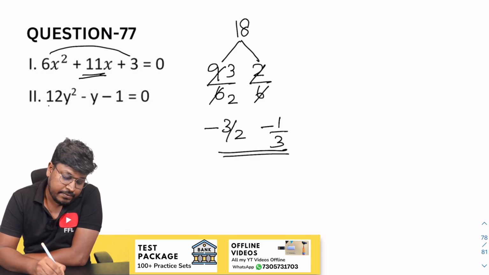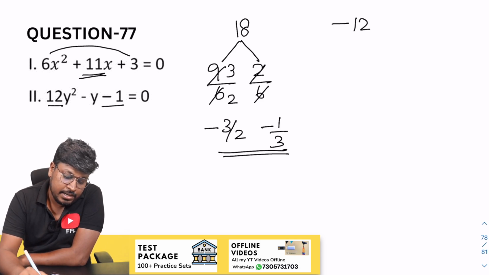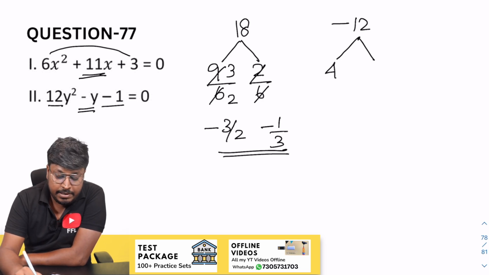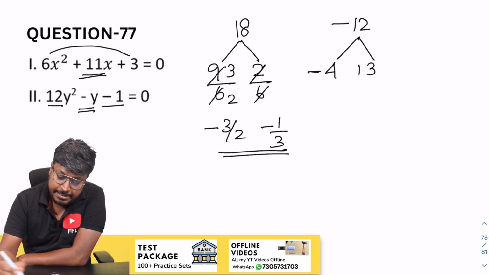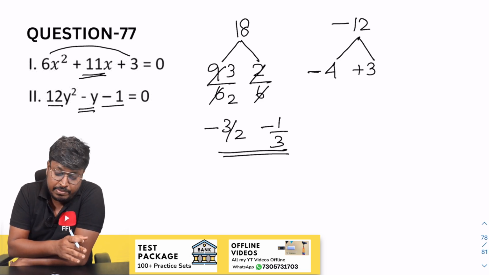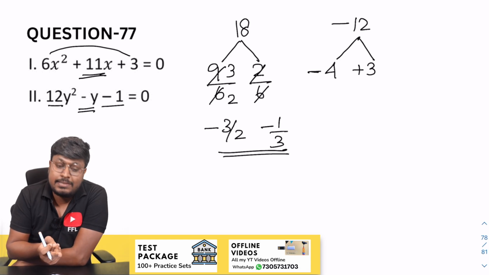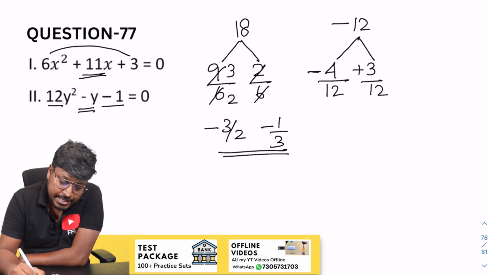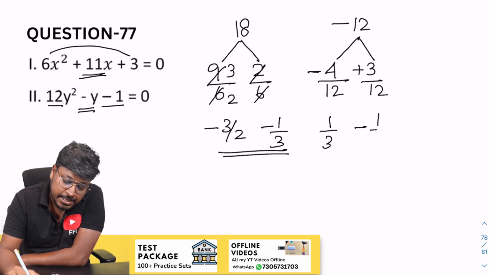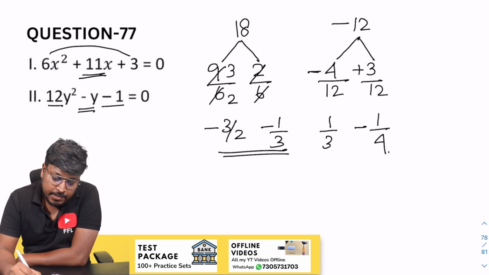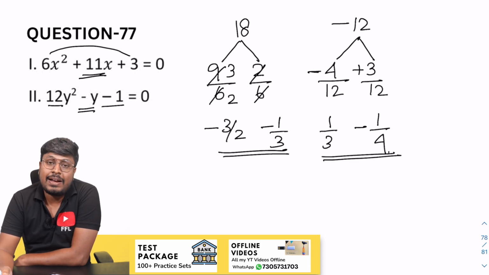So now the factor of y, 12 into will be minus 12. So our target is to get minus 1. So 4 into 3 will be 12. So minus 4 plus 3. So when you multiply minus 4 and plus 3, resultant will be minus 12. When you add minus 4 and plus 3, resultant will be minus 1. So divide by 12, divide by 12. So change the sign. So 1 divided by 3. So minus of 1 divided by 4. That's it. So this will be the factor of y and this will be the factor of x.